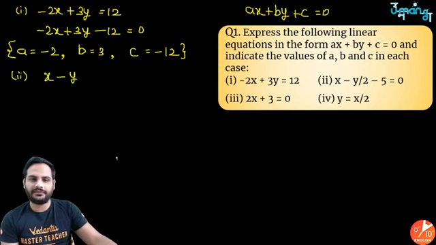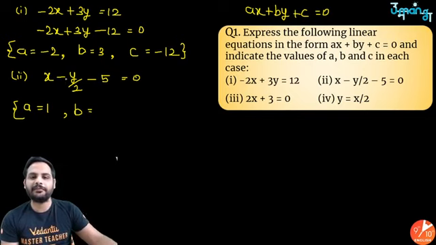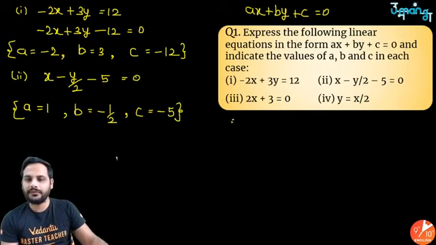x minus y by 2 minus 5 equal to 0. So it is already in the standard form. You can take the value of a as 1. For b, remember, the coefficient is whatever you are multiplying with y. So what have I multiplied with y? I have multiplied minus half, and your constant term c is minus 5. As simple as that. Third one, 2x plus 3 equal to 0.